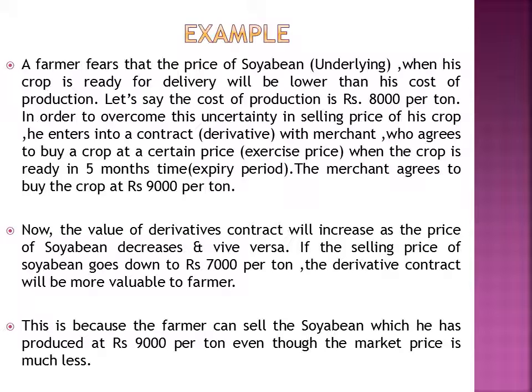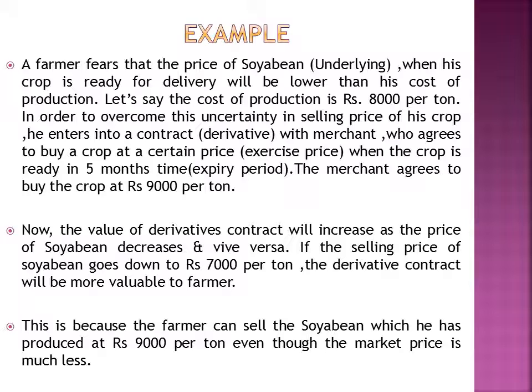Now the value of the derivative contract will increase as the price of soybean decreases and vice versa. For example, if the selling price of soybean goes down to rupees 7,000 per ton, the derivative contract will be more valuable to the farmer because the merchant will be giving him rupees 9,000. The cost of production was 8,000. Now the price has gone down to 7,000, but the farmer has covered his risk 5 months ago. He has sold his crops for rupees 9,000 per ton.